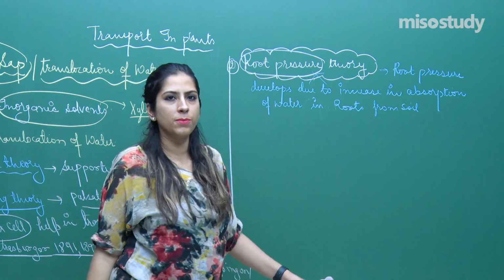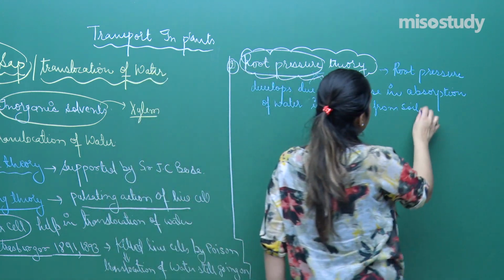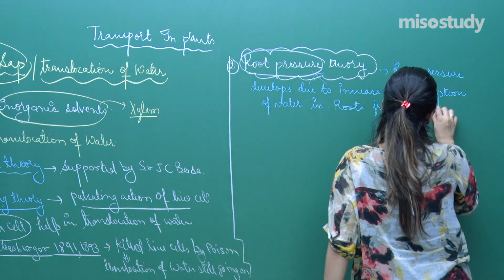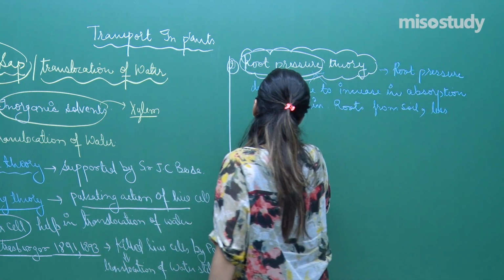Obviously, right, more absorption is there. And the second problem that exists over there is the less transpiration rate, less transpiration rate.